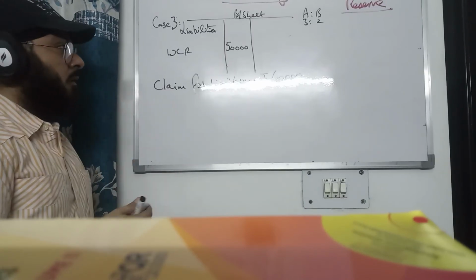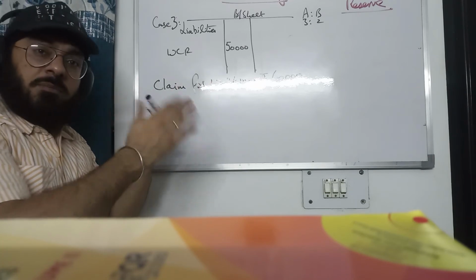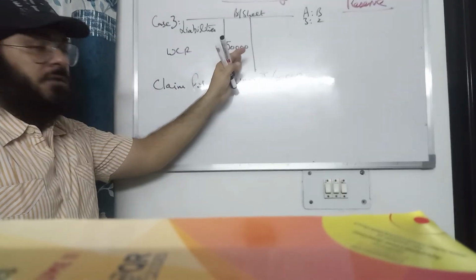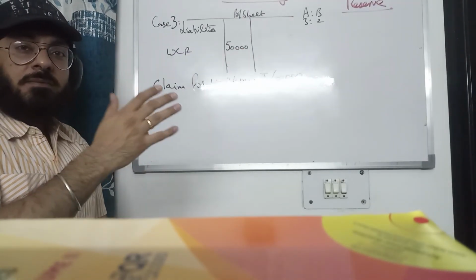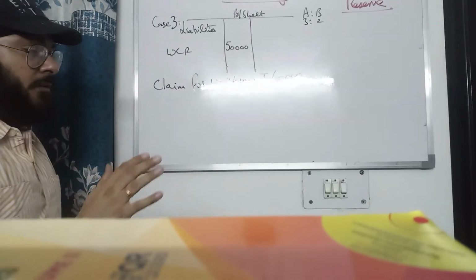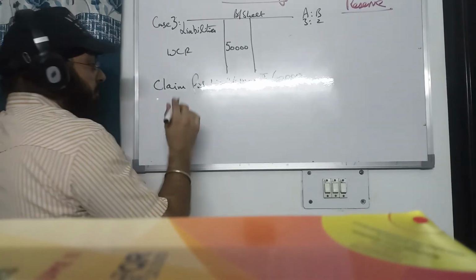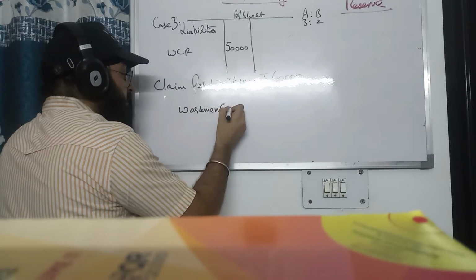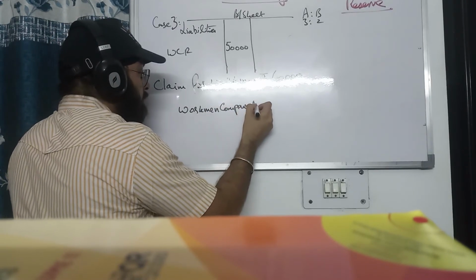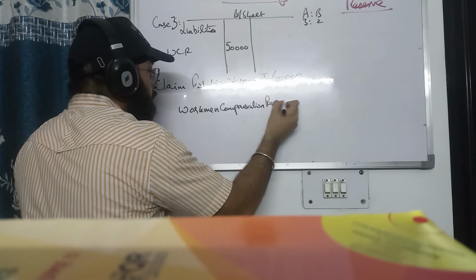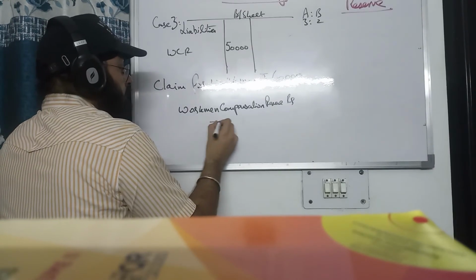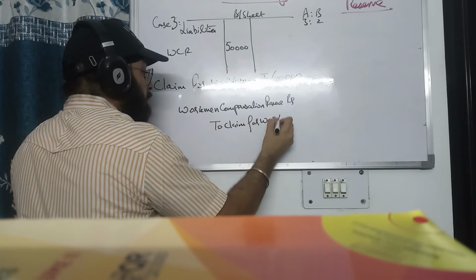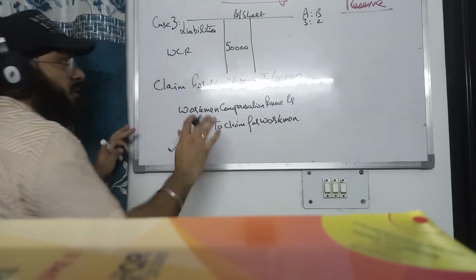It means the whole of our reserve will be utilized. Since the claim is 60,000 and the reserve is only 50,000, an additional 10,000 liability falls on us, right? Now there is an increase in liability. The basic entry will be workman compensation reserve debit to claim for workmen. This entry will be the same.